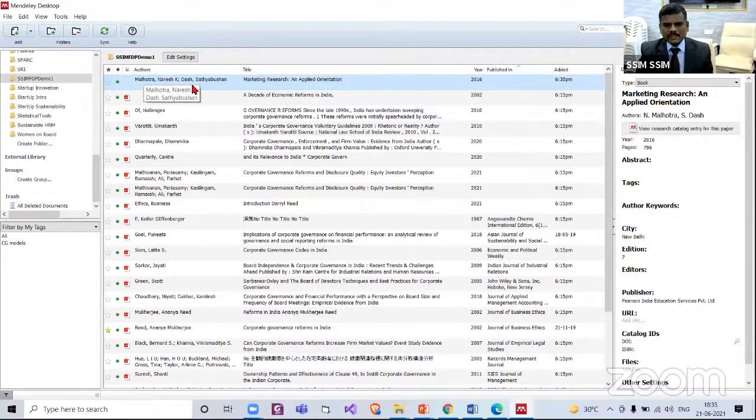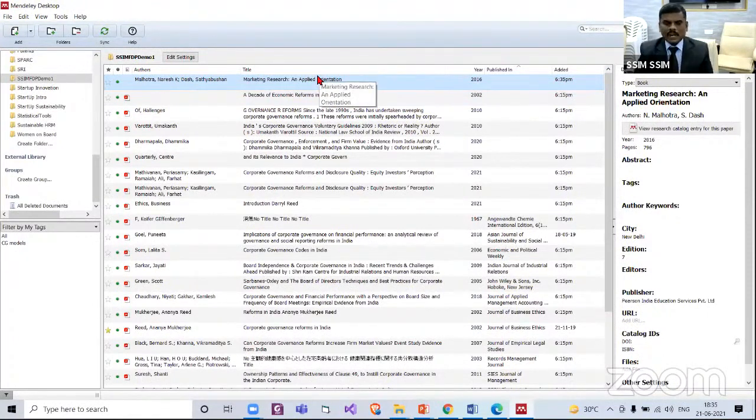Malhotra Naresh and Satyabhushan Dash, Marketing Research: An Applied Orientation, 2016, published in... Generally for books, the publisher name will not appear, so do not worry. Now when did we feed this in? 6:35 p.m. Right.